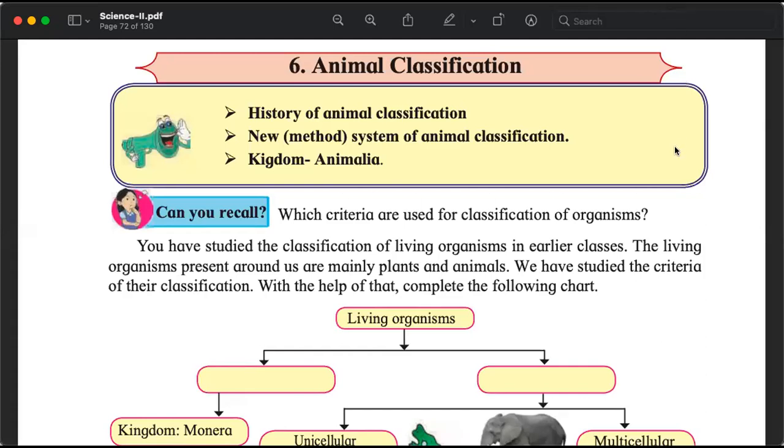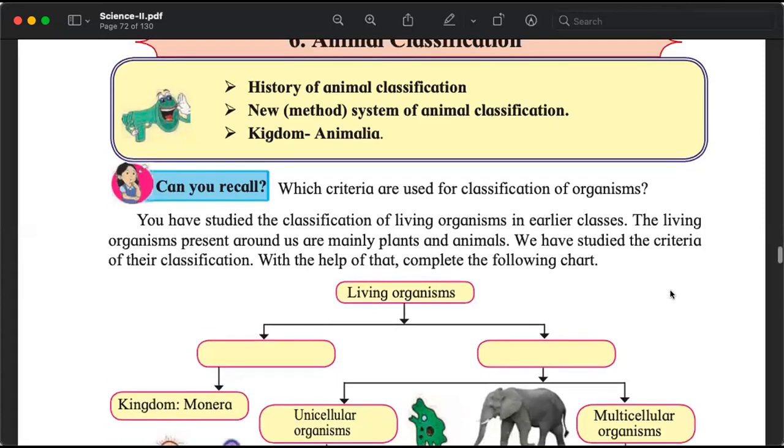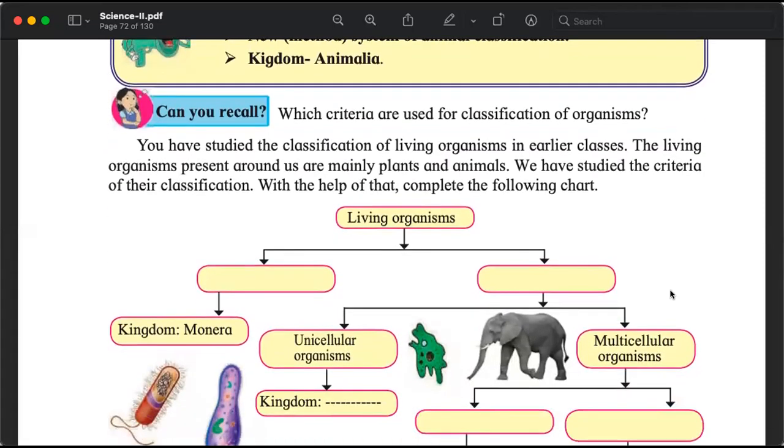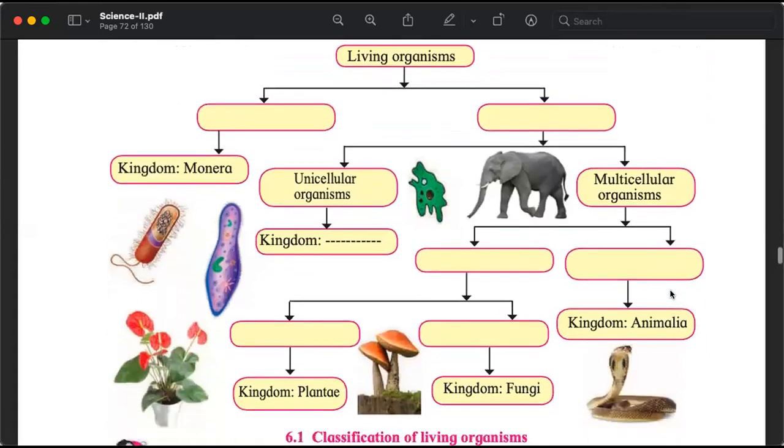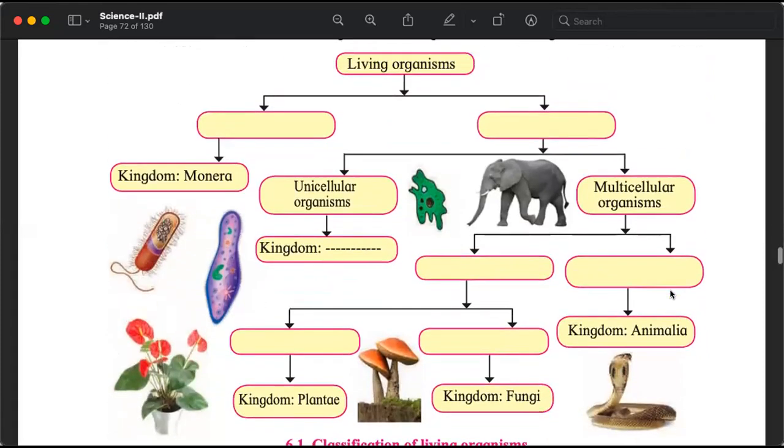Chapter should be visible on your screens now. Like any other chapter, it starts with some revision, and it starts with a classification diagram, which is about living organisms. And this we already know. We have done it already 2-3 times in our lives. Last year, this year also. But this is the basis. This is the foundation that we will build on.